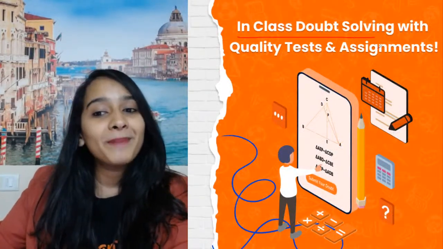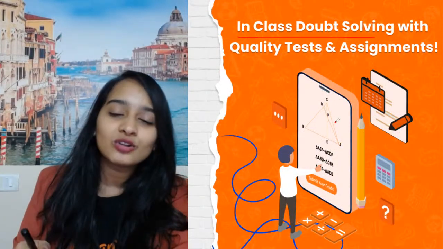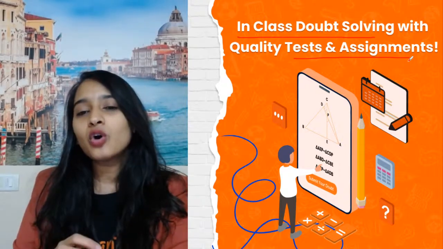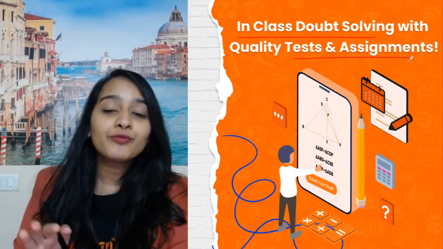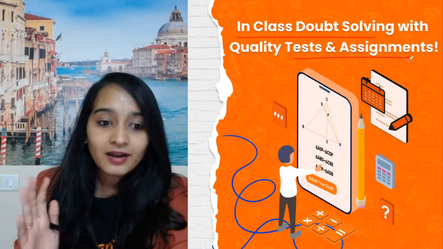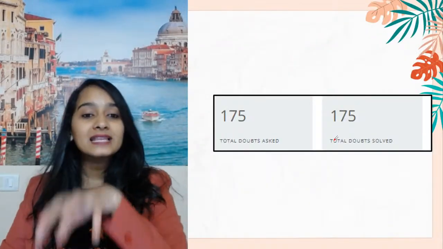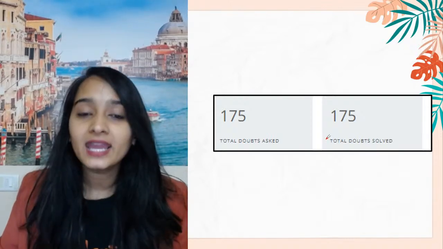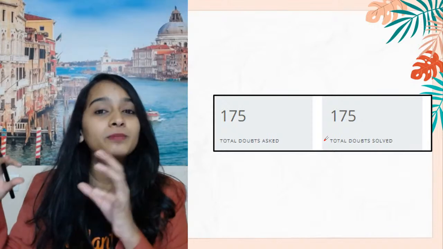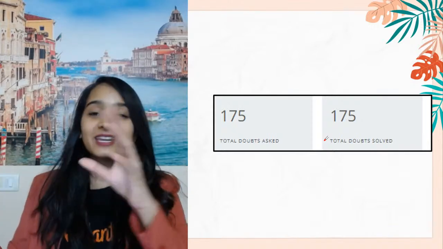And then one of our best features is in-class doubt solving with high quality tests and assignments. Now doubt solving is very important because a lot of you do not understand concepts because your doubts are not getting solved, है ना. तो यहाँ पे क्लास के अंदर बहुत सारे डाउट्स पूछे जाएंगे, and it's not only me, मेरे साथ और भी मास्टर टीचर्स हैं, और भी क्लास टीचर्स हैं who will be taking up your doubts.